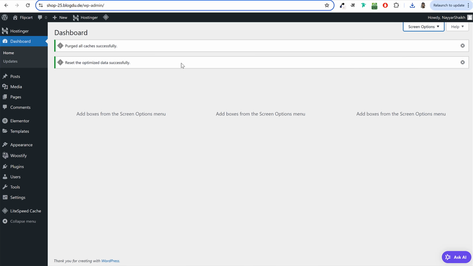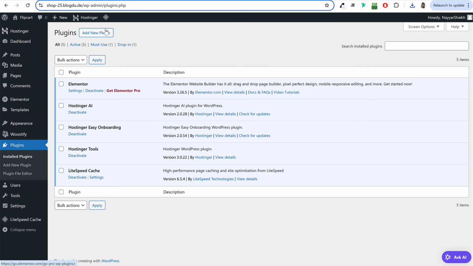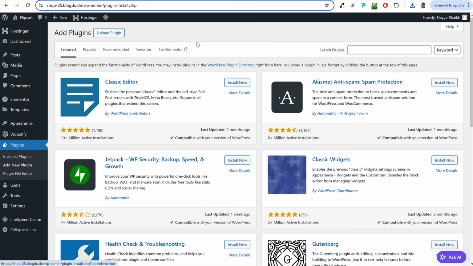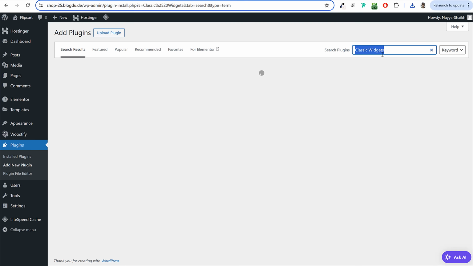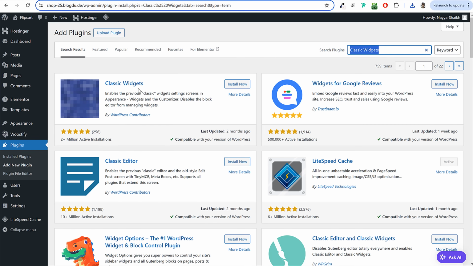Now we need few more free plugins. So for that, click on plugins, click on add new. All these plugins can be downloaded from here. First of all, the very first plugin, classic widget, you will see this right on the home screen for plugins. If you don't see it, you can search for this thing under search plugins, search classic widgets, and you will see this plugin. Here it is. Click on install now. Now we'll only install the plugins, and after we install all the plugins, we can activate all of them at once.